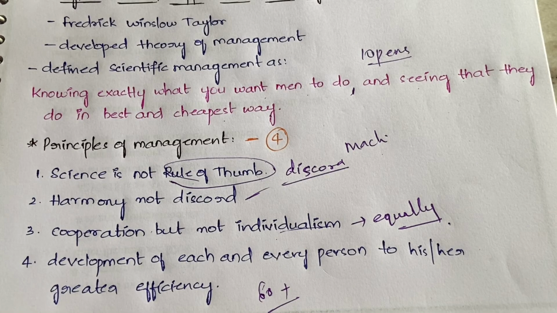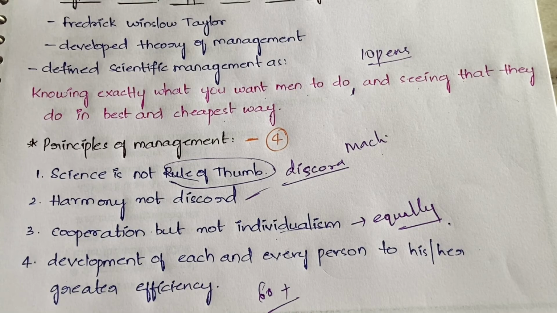You cannot give a CEO position to a person who doesn't even know 1 plus 1, right? So that is what I want to tell. So intellectual capabilities you have to see, mental capabilities you have to see, physical capabilities you have to see. So by keeping everything in consideration, you should assign them work. Okay, and next is you should also give training to people if necessary.